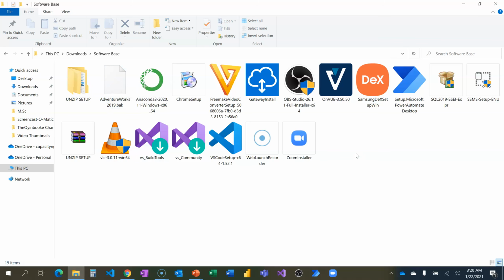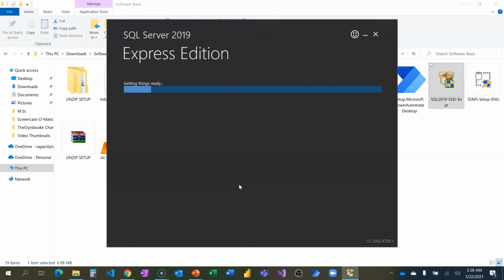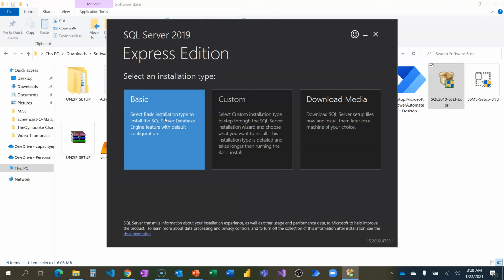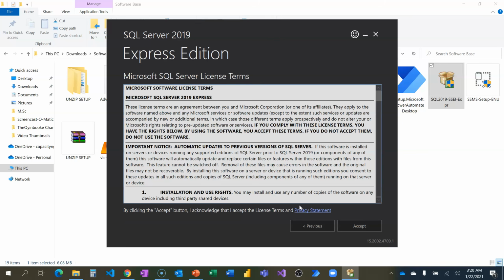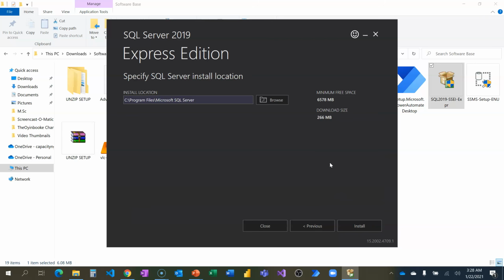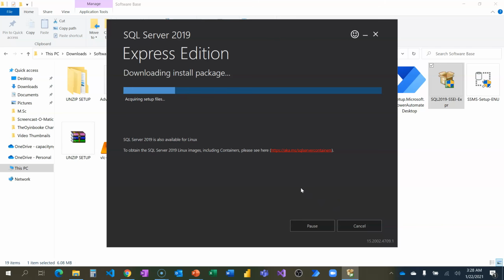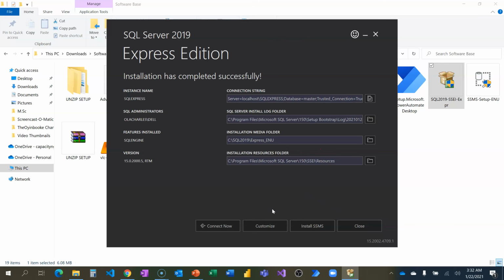Alright, so the first thing we have to do now is to install. You start with your engine. The engine itself is the SQL Server, not the Management Studio. That's why I'm going to start first with this engine. It's Express edition, and then it's going to load. I'm just going to go for basic. I'm going to accept. Yeah, so this is the file size. I'm going to install. The download is successful and the installation is also completed.